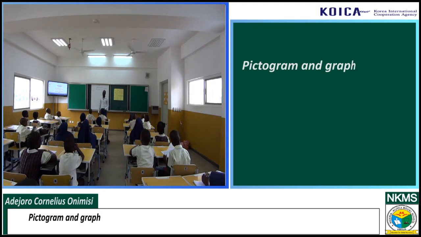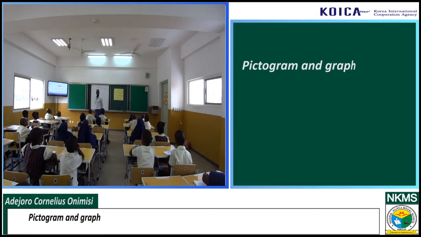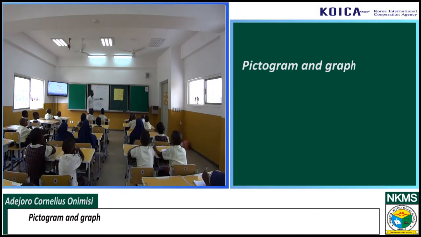This morning we'll be looking at the topic pictogram. Say pictogram. Pictogram. And especially, the topic is 2-in-1, pictogram and graph. So what is written on the board? Pictogram and graph. Again? Pictogram and graph.